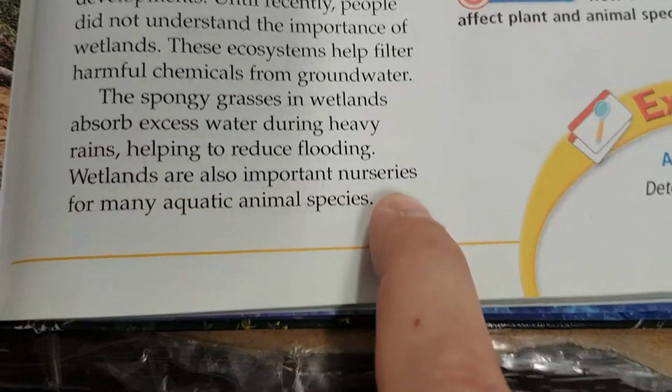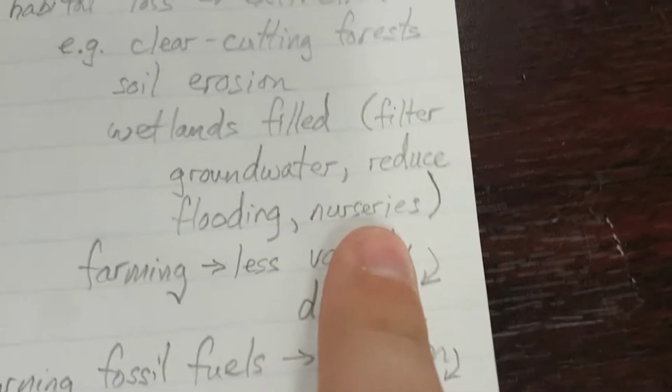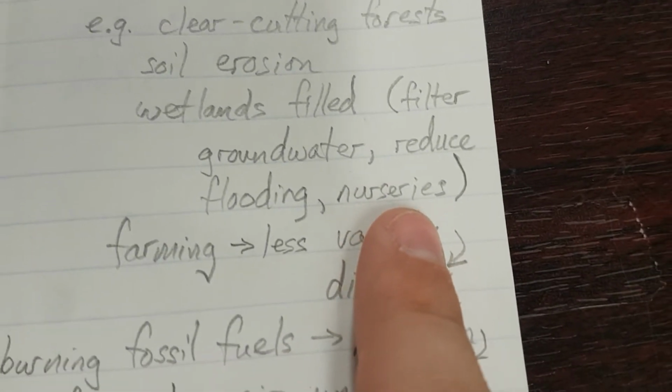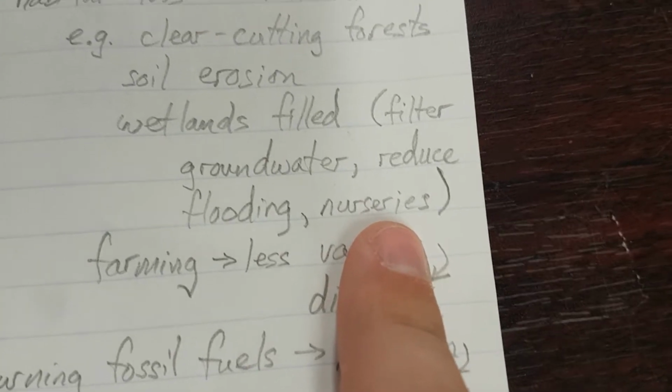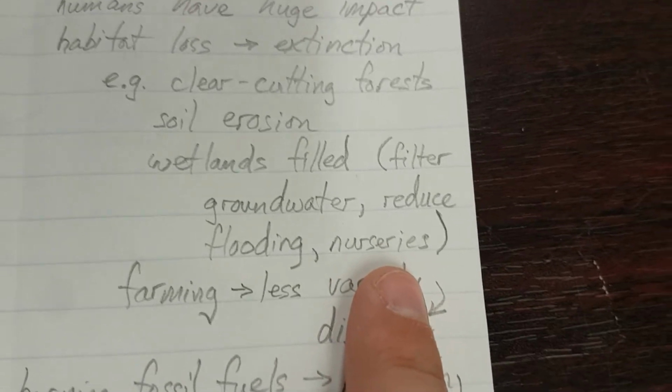Wetlands are also important nurseries for many aquatic animal species. Nurseries. So that means that the baby animals grow up there and become bigger there. Frogs, amphibians, lizards, mosquitoes, insects, all kinds of stuff.